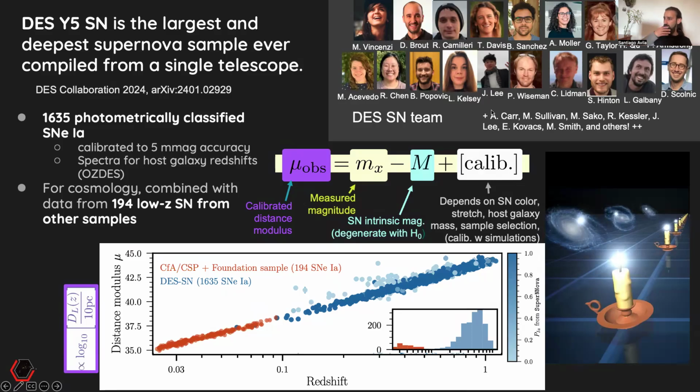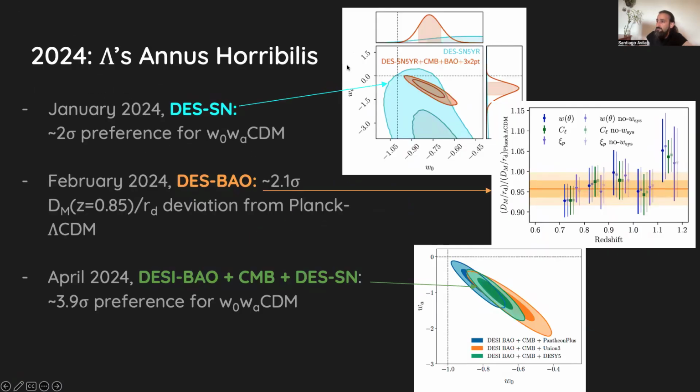So actually, the DES Supernova team put together this Hubble diagram, which is impressive work with 1600 photometrically classified supernovae, with follow-up spectra from OzDES. I'm not going to go into the details. You can see the other talk as I mentioned, but basically they released in 2024 this 2 sigma deviation from lambda CDM in the wCDM space only from DES supernova. This is impressive. And if you combine with other data sets, you could see that this is well beyond this 2 sigma deviation. In February, we also released this 2% BAO measurement, which is 2 sigma away from Planck.